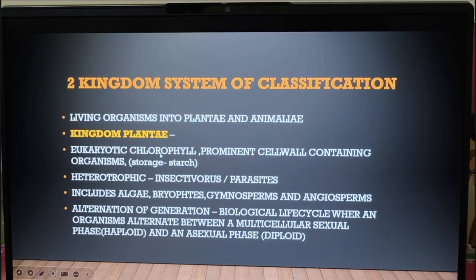And these organisms will have chlorophyll, so they will have chloroplast, which means they can prepare their own food. And they will have a prominent cell wall. Do you remember, you would have read in 9th standard the structure of the plant cell. And how do plants store food? In the form of starch. So now you can relate this to plants.